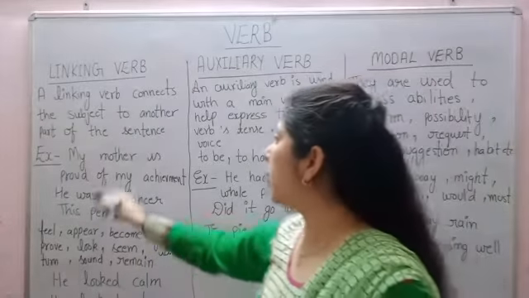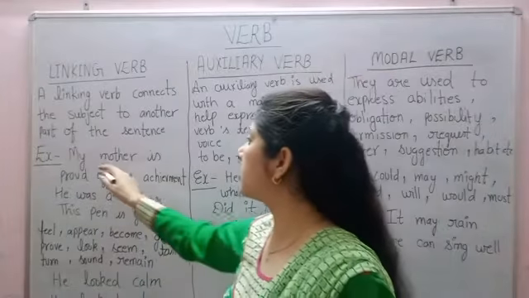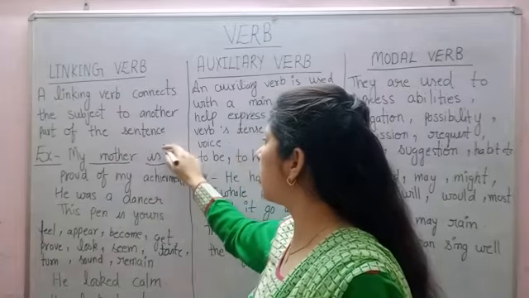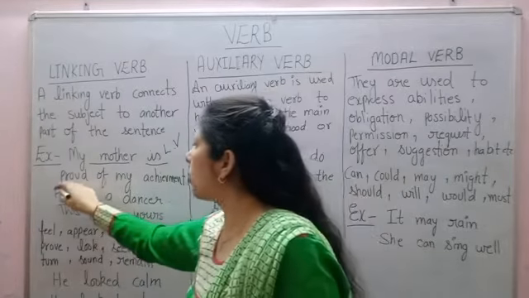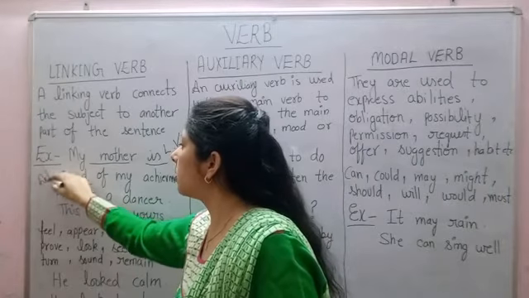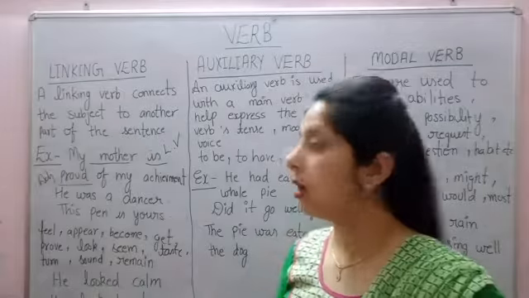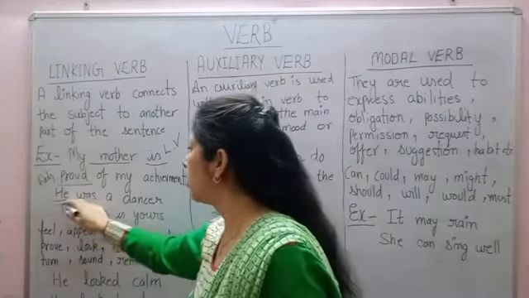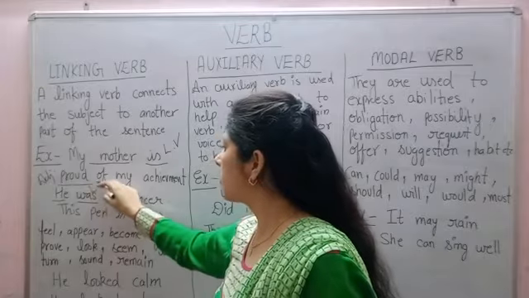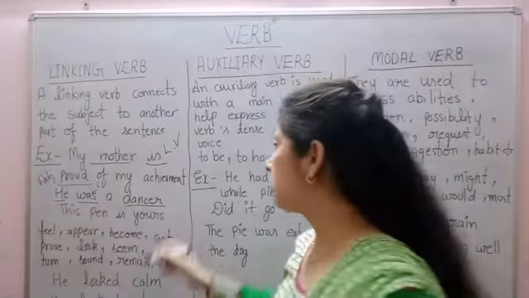For example, my mother is proud of my achievement. So here my mother is the subject, is is the linking verb, and proud is the subject complement, and proud is an adjective here. Next example, he was a dancer. So here he is the subject, was is the linking verb, and dancer is the subject complement and a noun.